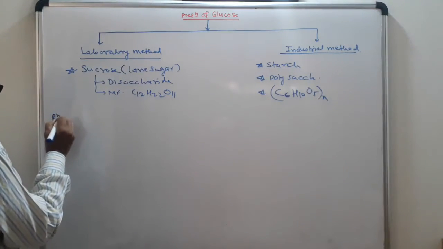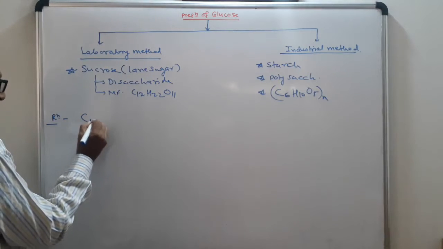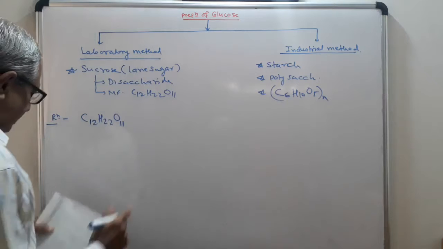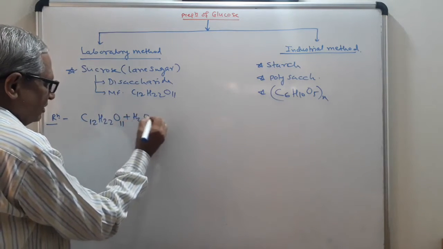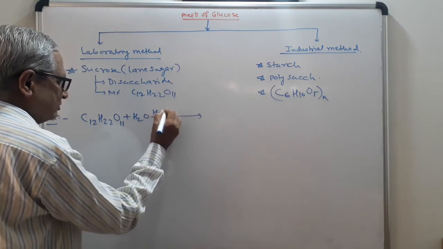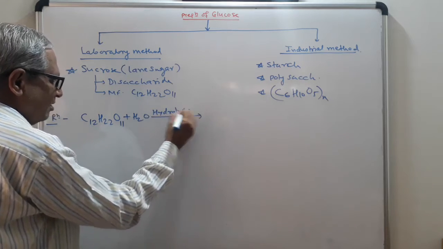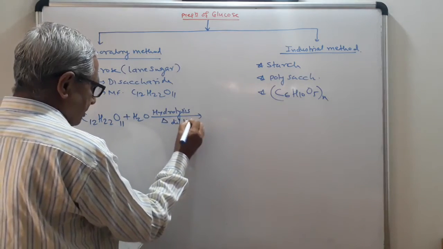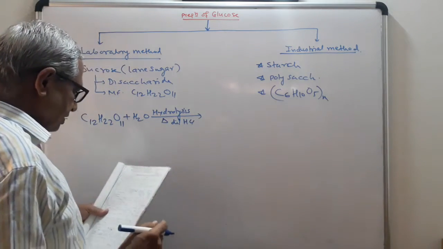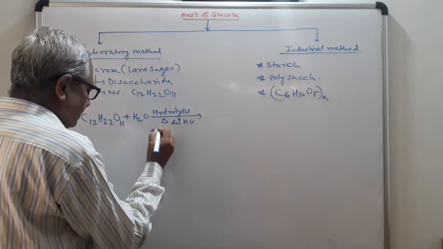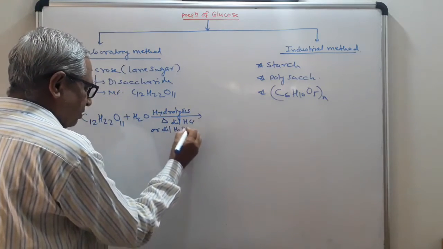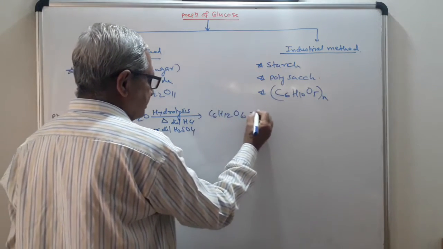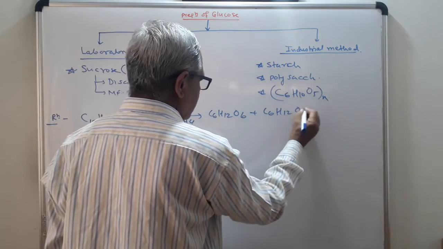See the reaction here. C12H22O11. You will write here the water molecule. Therefore, the name of the reaction is hydrolysis. It is heated with dilute HCl or H2SO4. You can also use dilute H2SO4, acid hydrolysis. So you will get C6H12O6 and again C6H12O6.